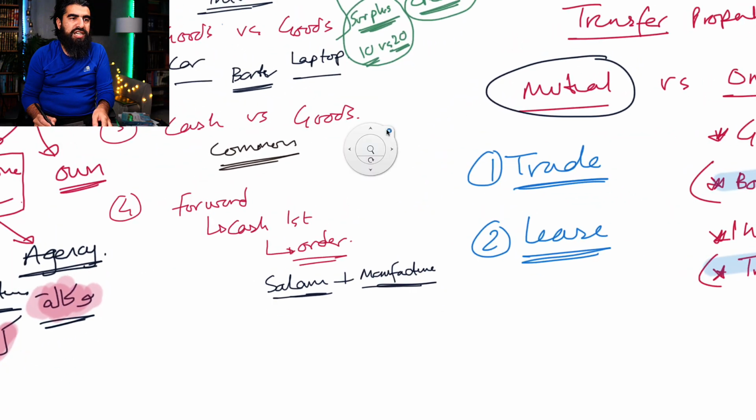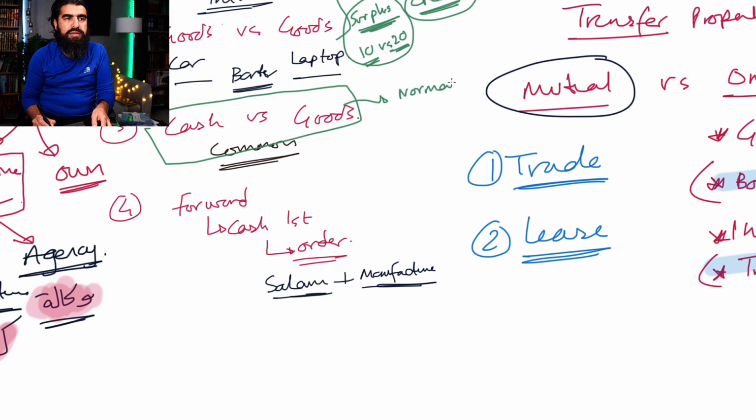So when it comes to cash for cash, there's actually a type of deal. There's three types of deals that we're going to be looking at. So we look at a normal trade that you do in the shops. Number one, like a normal trade, you buy a car for cash, you buy a mobile for cash, you buy food for cash, right? That's a normal trade.